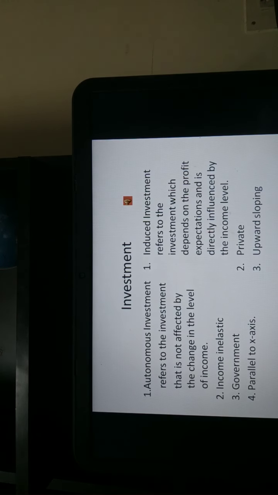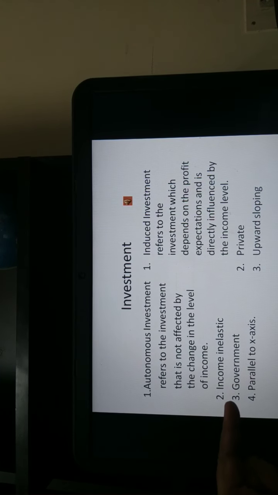So then moving on to the other basic concepts, the autonomous and the induced investment concept. Autonomous investment, you already know, is not affected by change in the level of income. That is, whatever be the income level, this investment will remain constant. Normally, if the profitability or the income motive is not there, such investments are undertaken by the government for the welfare of the population.